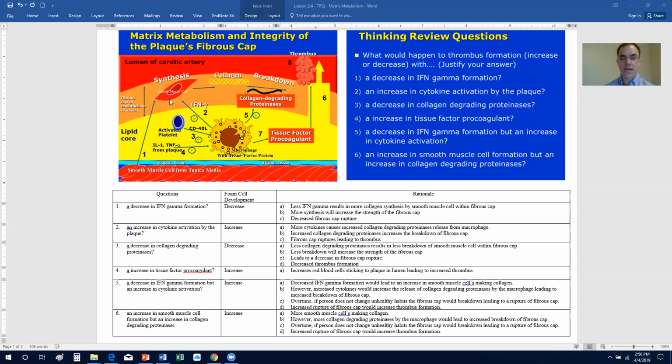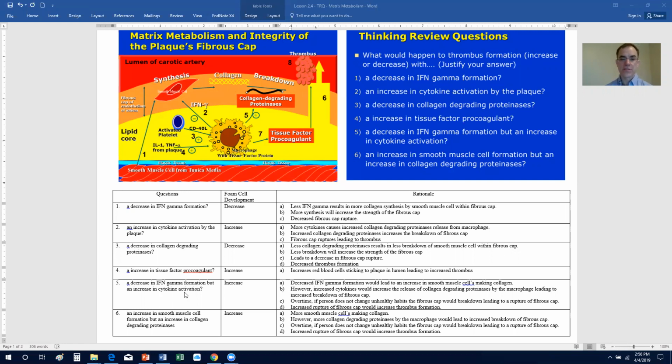What about a decrease in IFN gamma formation, but an increase in cytokine activation? Well, if you have a decrease in IFN gamma formation, it would lead to an increase in smooth muscle cells making collagen. However, an increased amount of cytokines would increase the release of collagen-degrading proteinases by the macrophage, leading to an increased breakdown of the fibrous cap. Over time, if the person does not change unhealthy habits, the fibrous cap would break down, leading to a rupture of the fibrous cap. An increased rupture would lead to an increase in the thrombus formation.